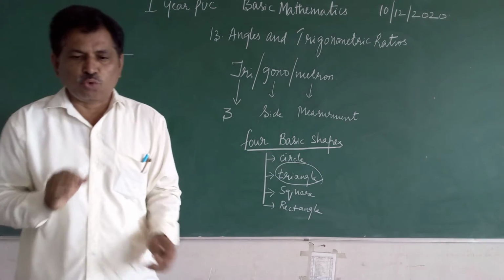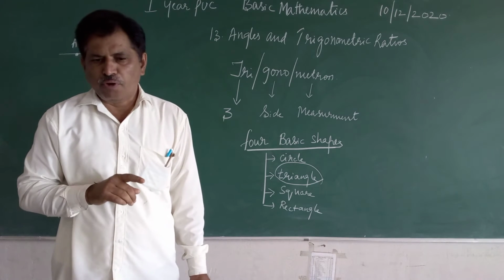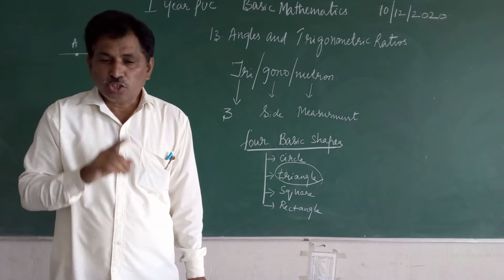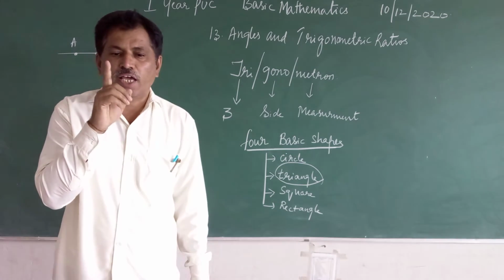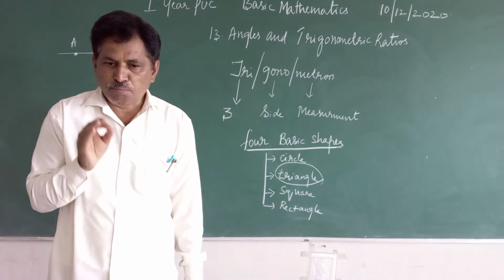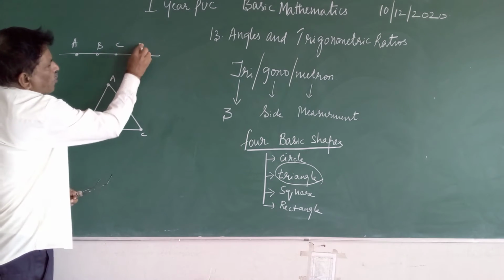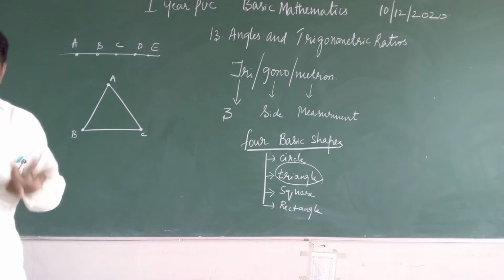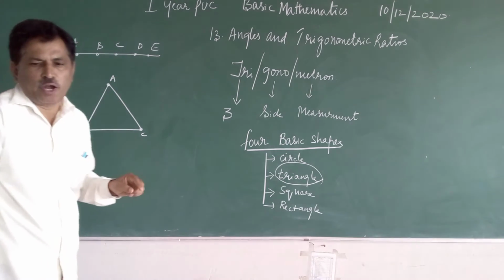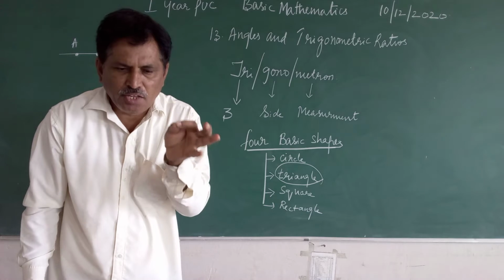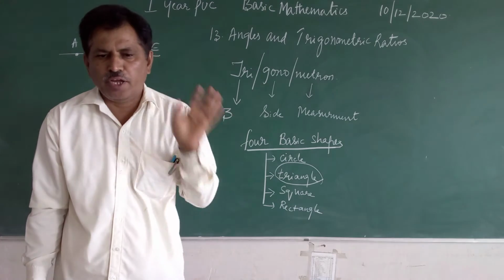Can anybody tell what are collinear and non-collinear points? See, what are non-collinear points, or what are collinear points? Collinear points are when three or more than three points lie on the same line. Minimum three points should be there. So if three or more points lie on the same line, then those points are called collinear points.